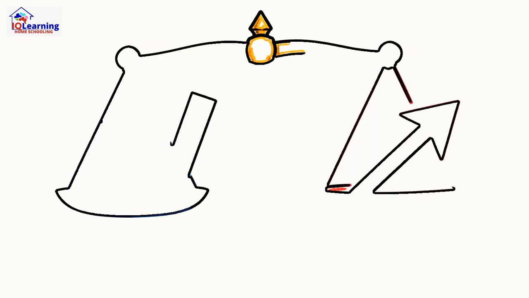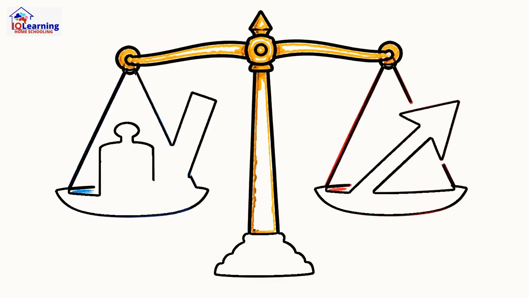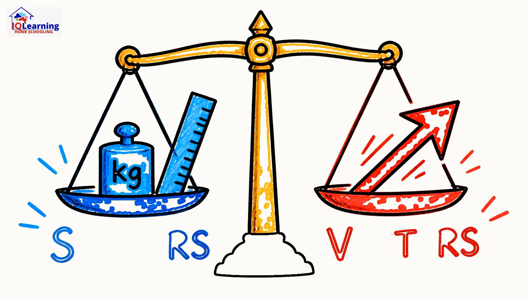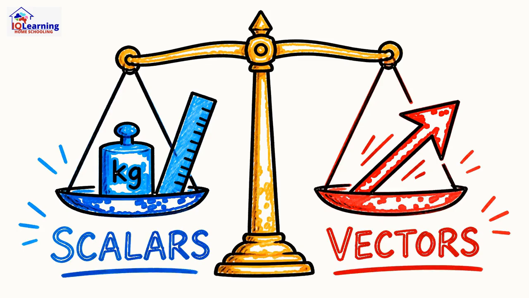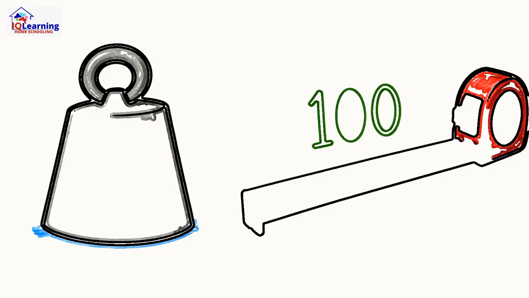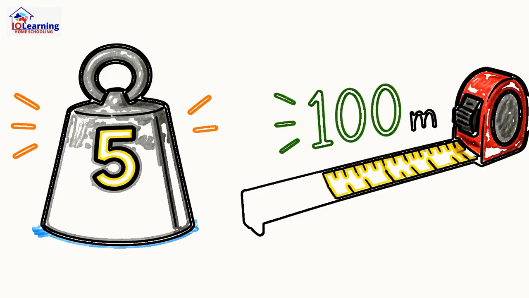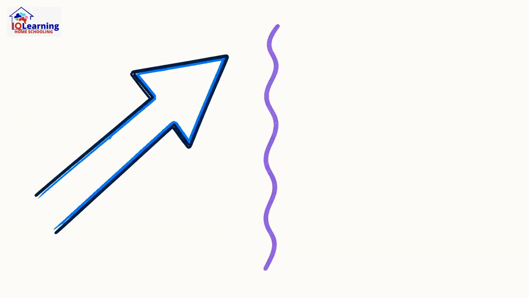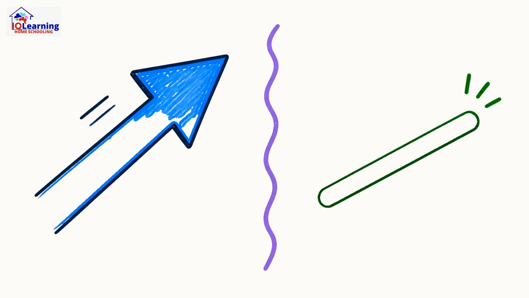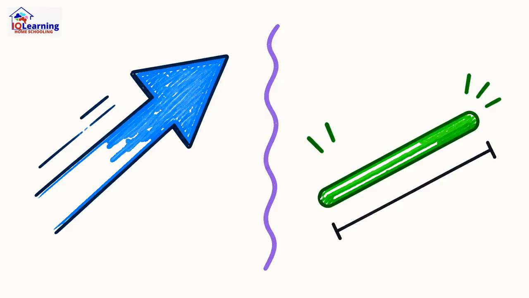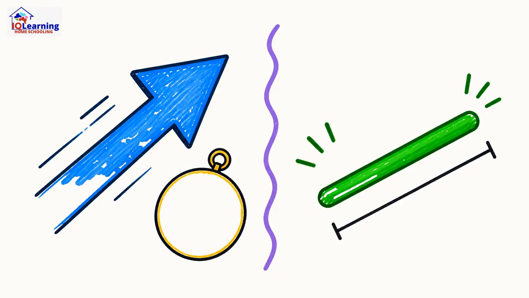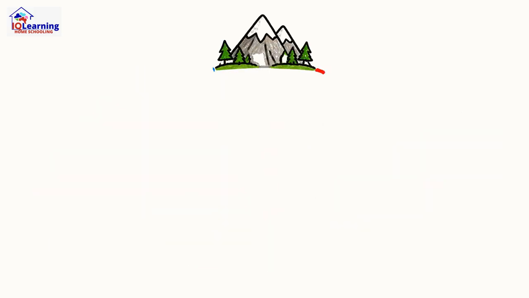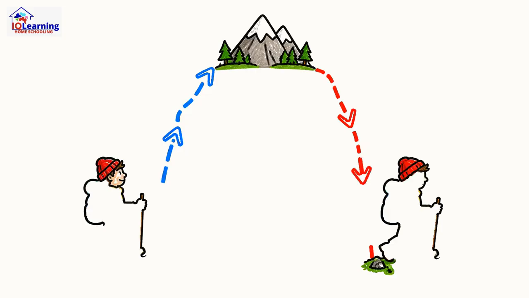But to truly understand motion, fast isn't good enough. We need precision. That's why we divide every measurement into two groups, scalars and vectors. Scalars are simple values with size only. Think of mass, like 5 kilograms, or distance, like 100 meters. Vectors are different. They have both size and direction. Think of a force pushing down, or a velocity of 100 kilometers per hour north. That direction is non-negotiable.